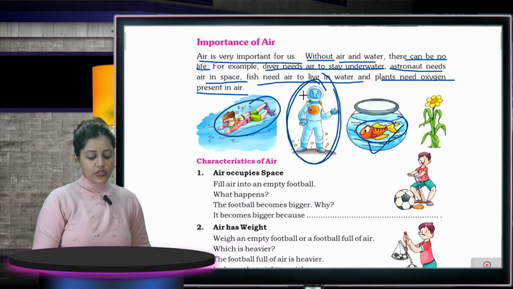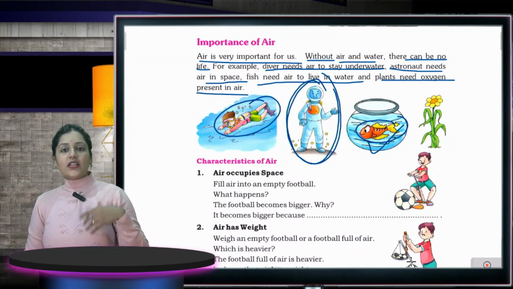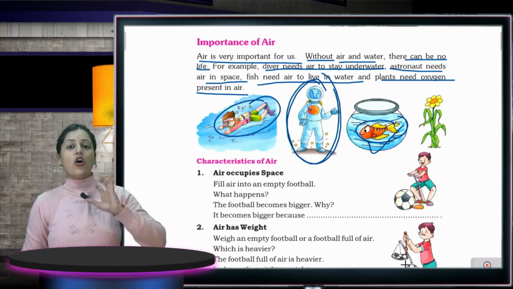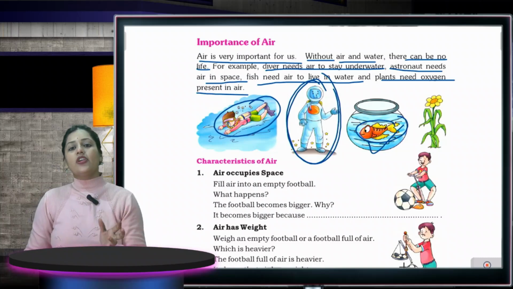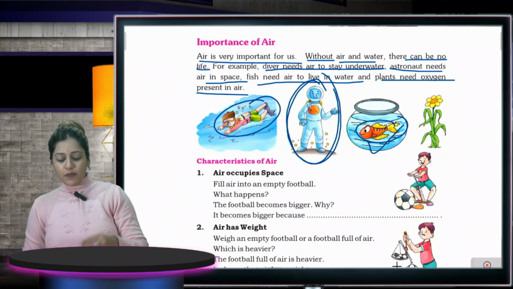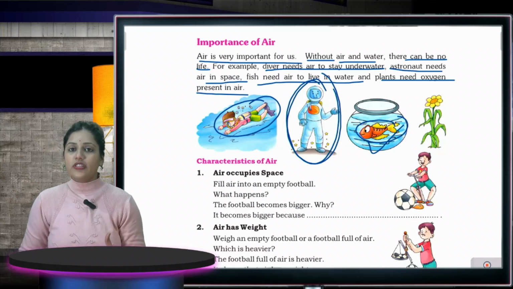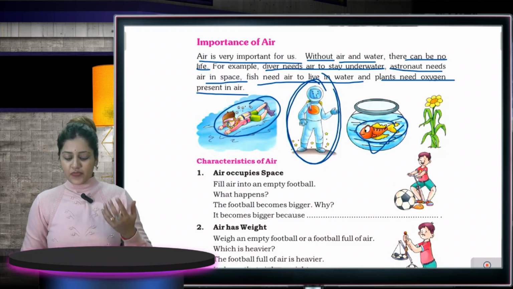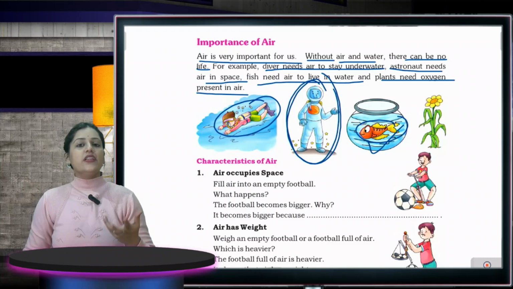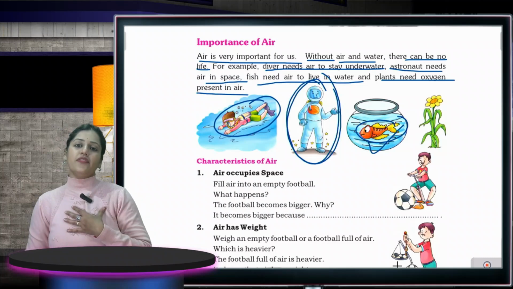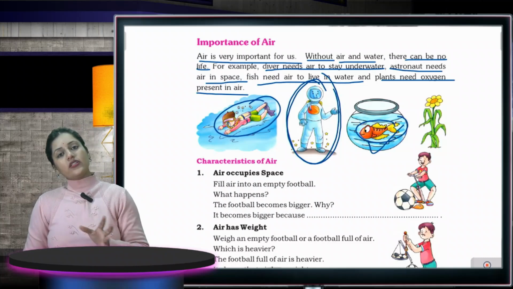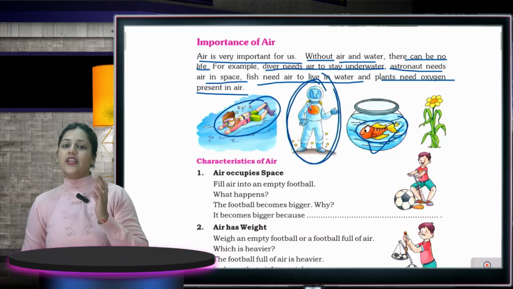Plants need oxygen present in air. Plants also need the gases in air, because oxygen, carbon dioxide and different gases are present. But what do plants need to form their food? Carbon dioxide. And after making food, what do they release? They release oxygen, and that oxygen we take. So in this whole process, air is very important.